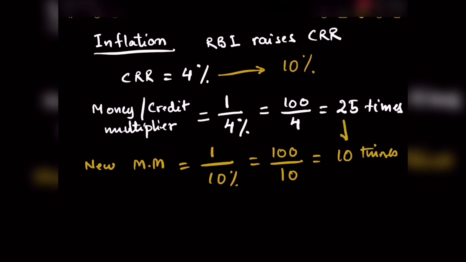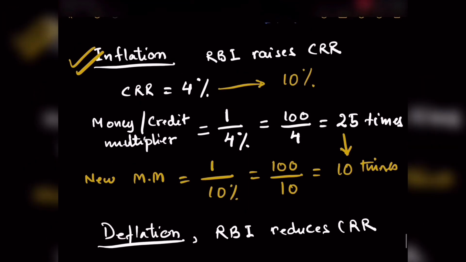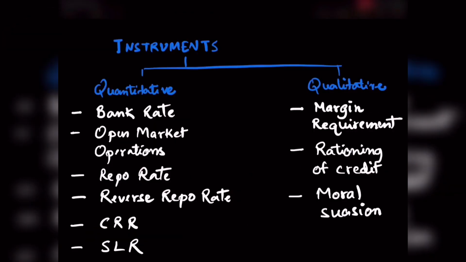This decline in the number of times money can be created by the commercial bank will solve the problem of inflation, as the commercial banks are now forced to supply less money into the economy. And conversely, in times of deflation, RBI reduces CRR in order to solve the problem of deflation.